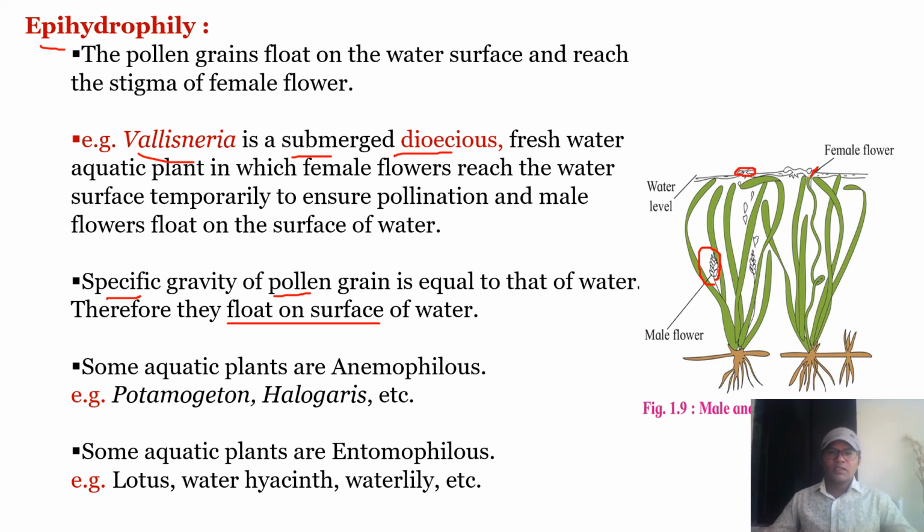So like this. Some aquatic plants are even anemophilous, that is Potamogeton, Halophila, etc. Even some aquatic plants are entomophilous, that is lotus, water lily, etc.